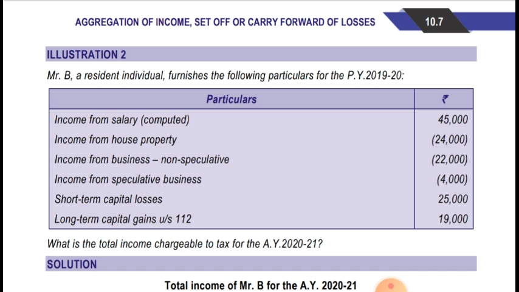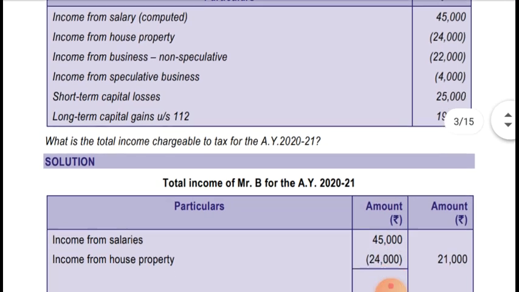The 22,000 business loss and 4,000 speculative business loss will be carried forward, as they cannot be set off against any other income in the current year because no other income is there other than salary. Both the 22,000 and 4,000 will be carried forward. House property loss will be set off against salary, and short-term capital loss will be set off only up to a limit of 19,000 against long-term capital gain. So let's see the solution.